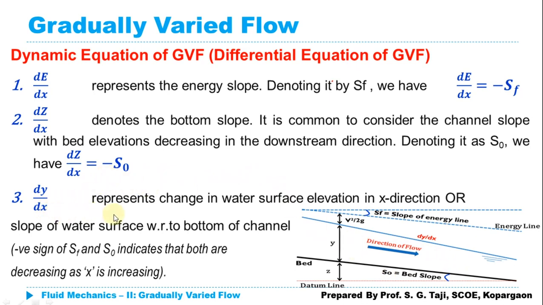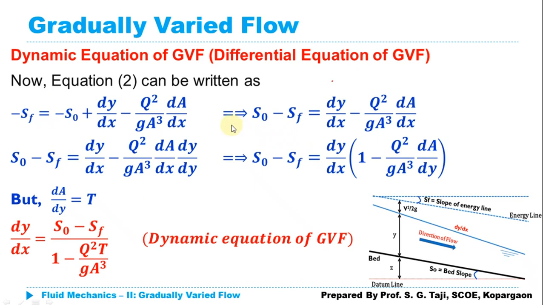dy/dx is going to represent the change in water surface elevation along the x direction, or the slope of the water surface with respect to the bottom of the channel. Now by putting those values in the equation, what equation will we get here? dA/dx is equal to minus S_f, dz/dx is equal to minus S_0, that is bottom slope, energy line slope, plus dy/dx as it is,